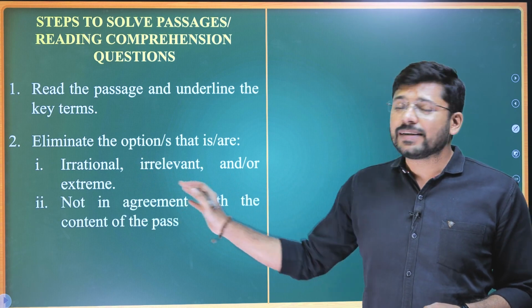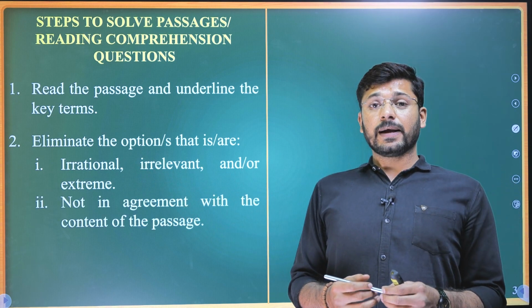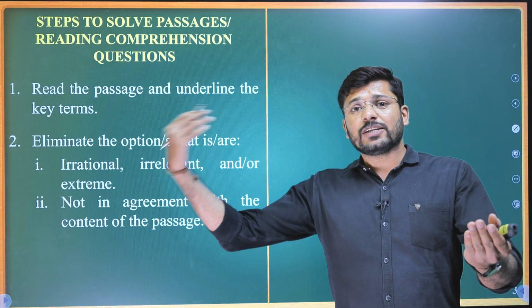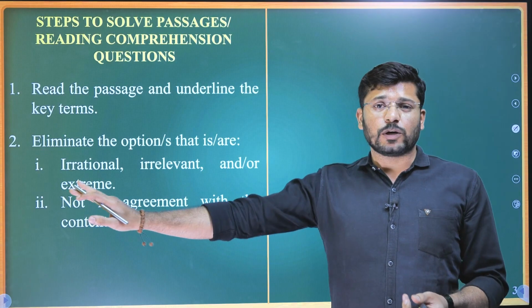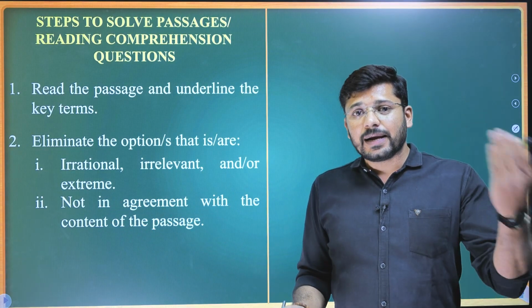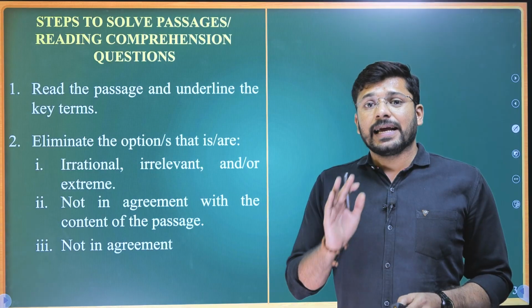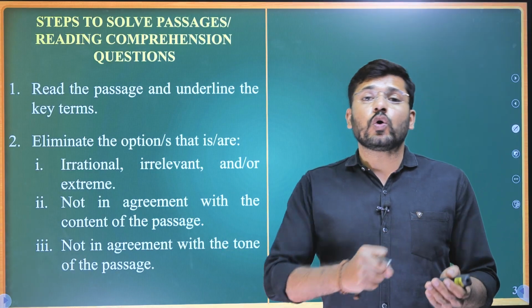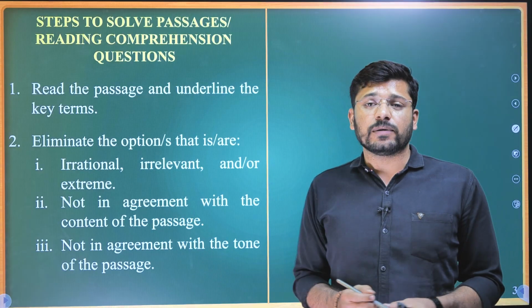Then eliminate the options which are not in agreement with the content of the passage. The passage is saying something and the option is saying something else. Then eliminate that one because it is not in agreement with the content of the passage given. Then eliminate the option which is not in agreement with the tone of the passage. This is a tricky one.